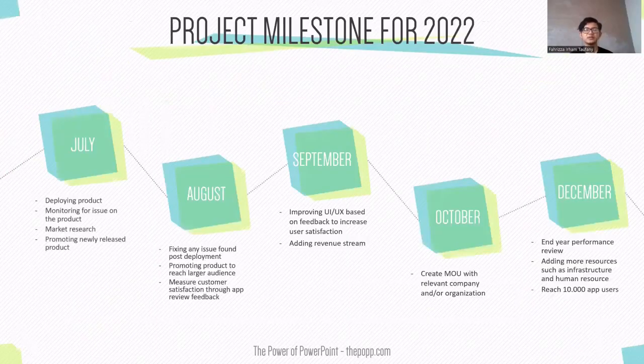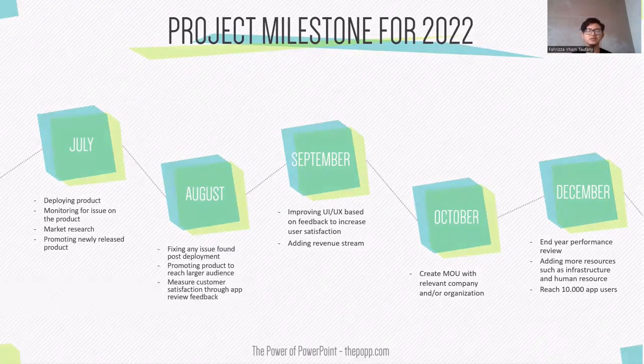So our project milestones for 2022: we start in July. We want to deploy our product, monitor issues, do market research, and promote our newly released product. In August, we want to fix any issues, promote the product, and measure customer satisfaction. In September, we want to improve our UI/UX based on feedback and add a revenue stream. In October, we want to create an MOU with relevant companies. And in December, we want to do a performance review, add more resources, and reach 10,000 app users.